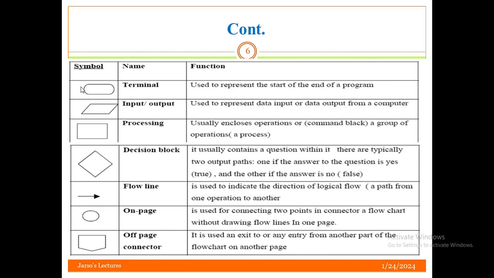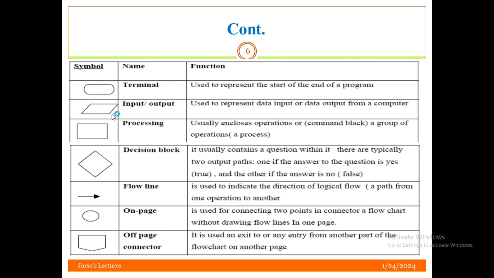It shows what the starting point of the algorithm is and what the end point is within that flowchart. While moving through the flowchart, if we reach this symbol, we have finished the steps. It is started by this one and ended by this one.